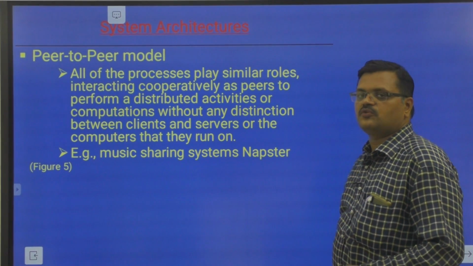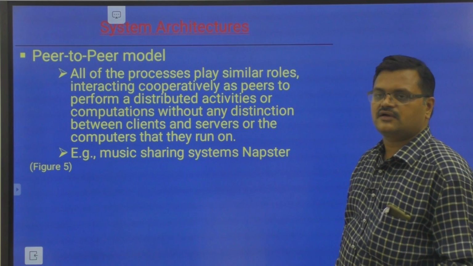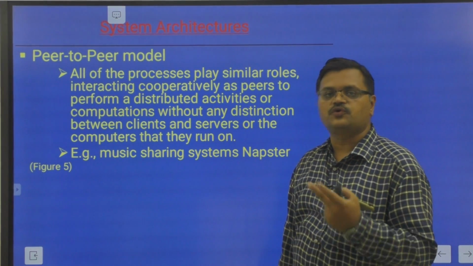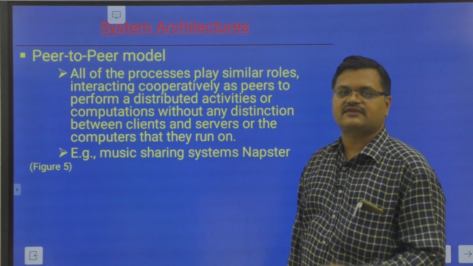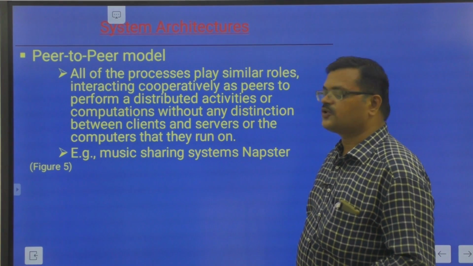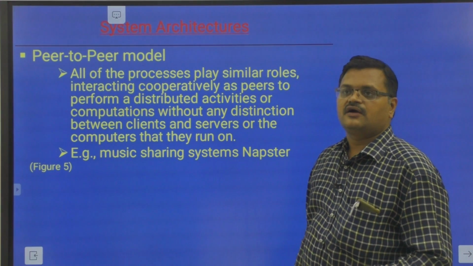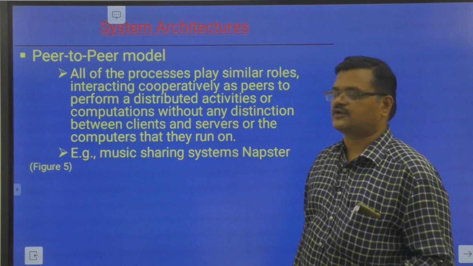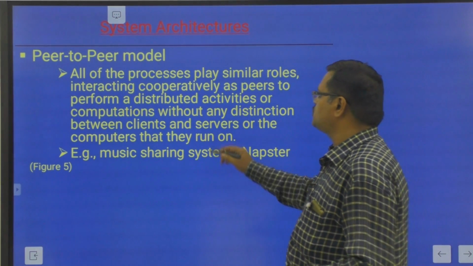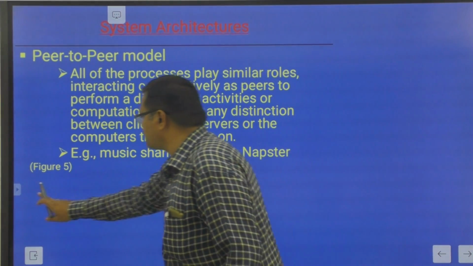Next is the peer-to-peer model. We have just seen the client server model, where there are two kinds of processes, client process and server process. Whereas in the peer-to-peer model, in this system architecture, there is no concept of client or server, only peers.